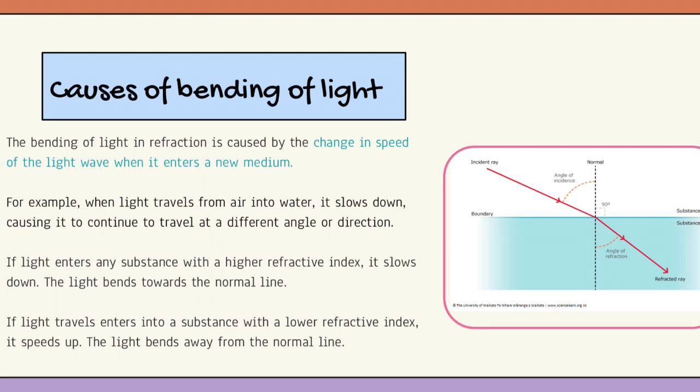If light enters any substance with a higher refraction index, it slows down. The light bends toward the normal line. If light enters into a substance with a lower refraction index, it speeds up. The light bends away from the normal line.